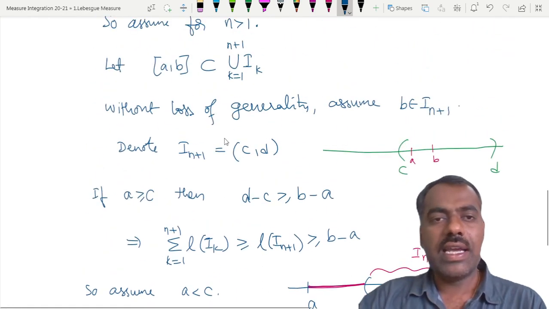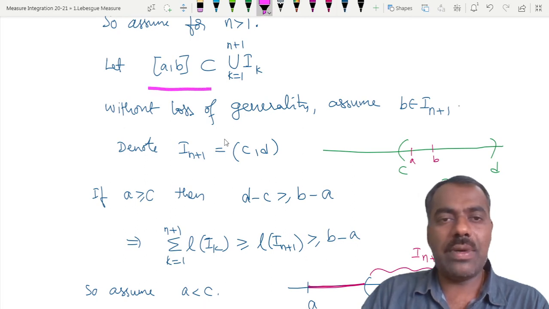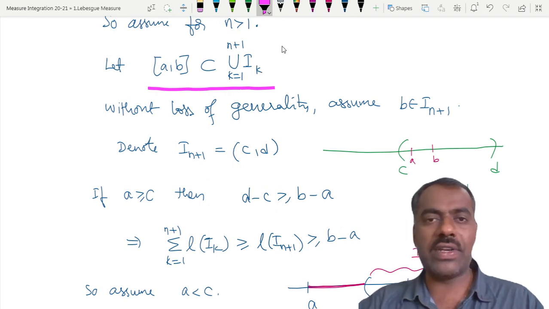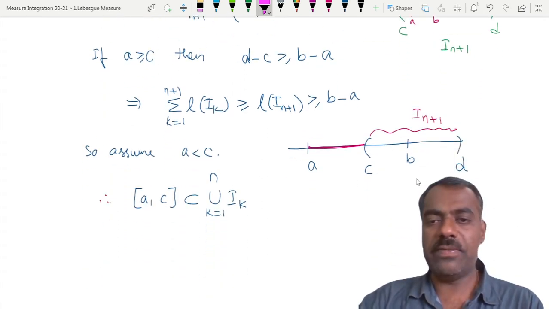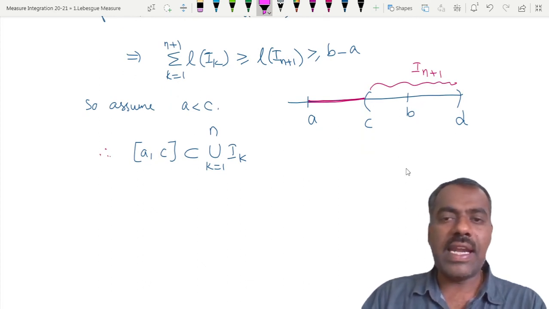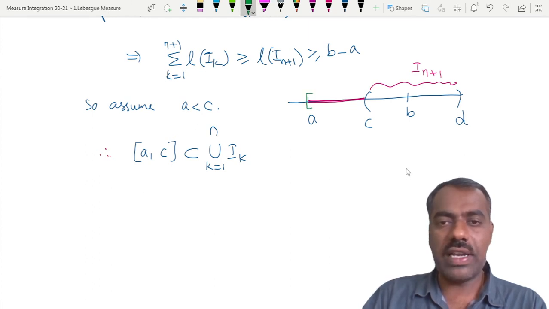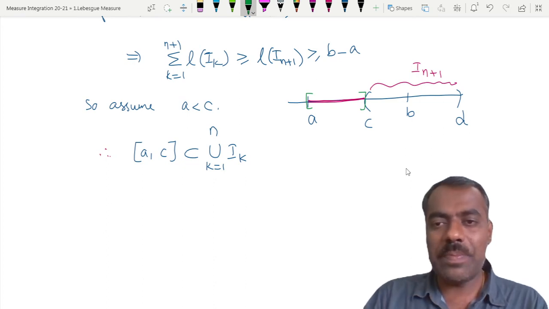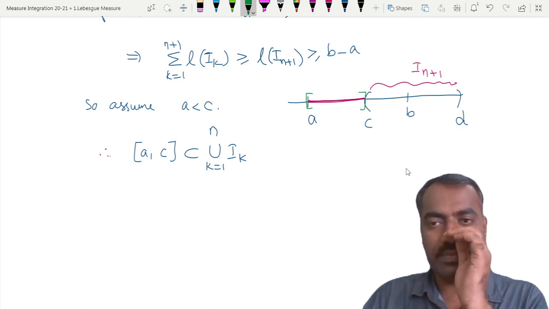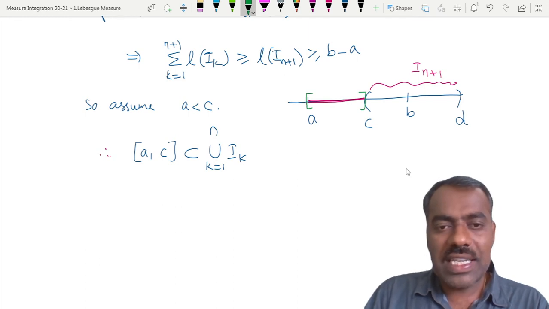Let me say it again. We have assumed that [a, b] is contained in the union of I_k, that means the union of n plus 1 intervals. Okay, now see this picture. I_{n+1} is [c, d], and this a is less than c. So if I take the closed interval [a, c], because [a, b] is covered by the union of the n plus 1 intervals, [a, c] is covered by this one.